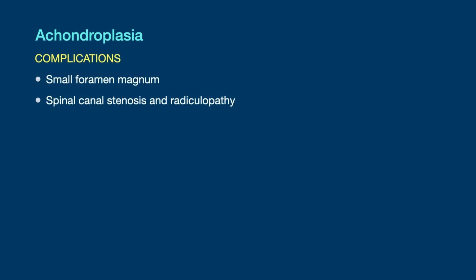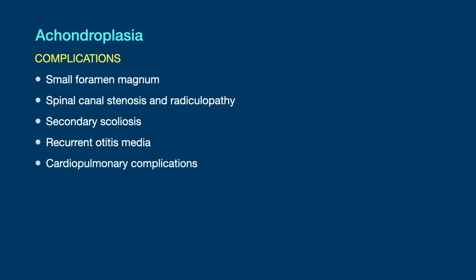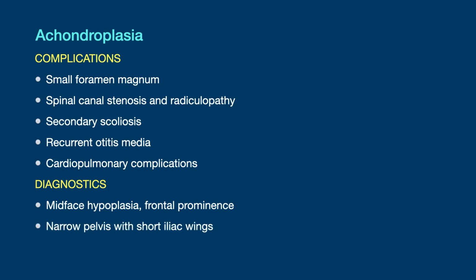Complications of achondroplasia include small foramen magnum, spinal canal stenosis and radiculopathy, secondary scoliosis, recurrent otitis media, and cardiopulmonary complications. As for the diagnostics, there's mid-face hypoplasia and frontal prominence, narrow pelvis with short iliac wings, and narrow interpedicular distance.